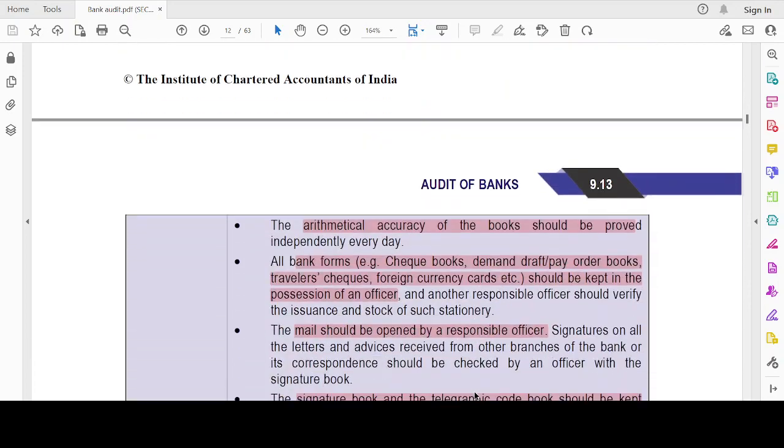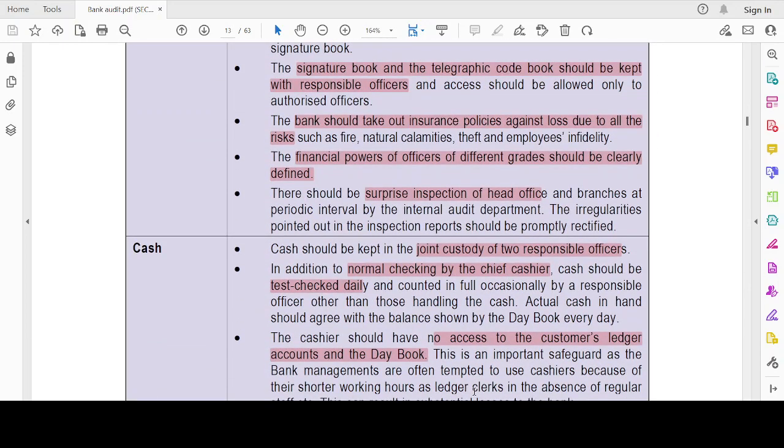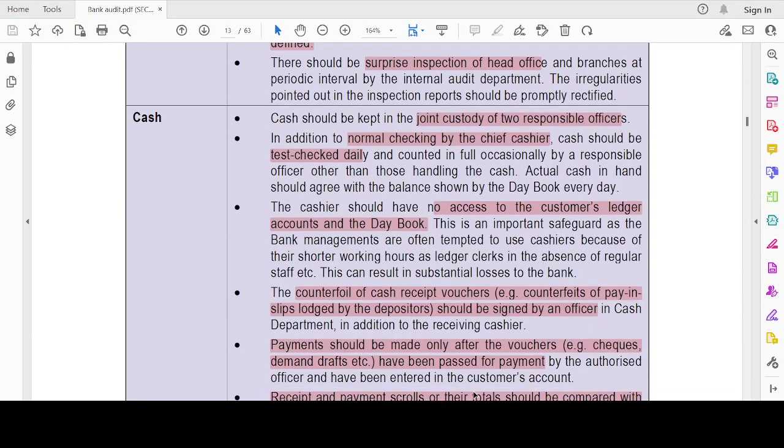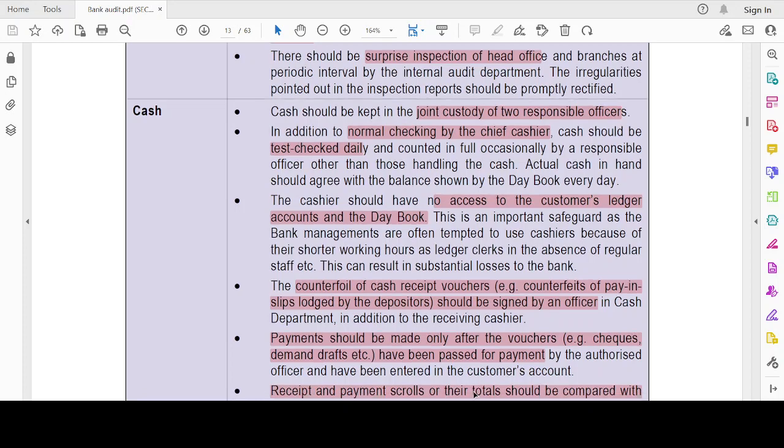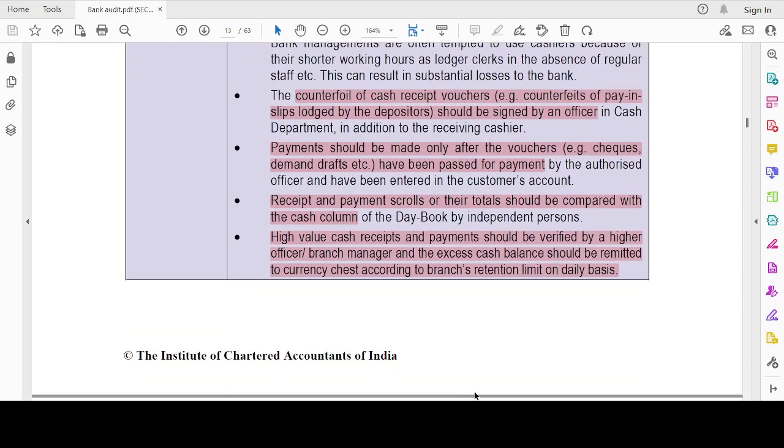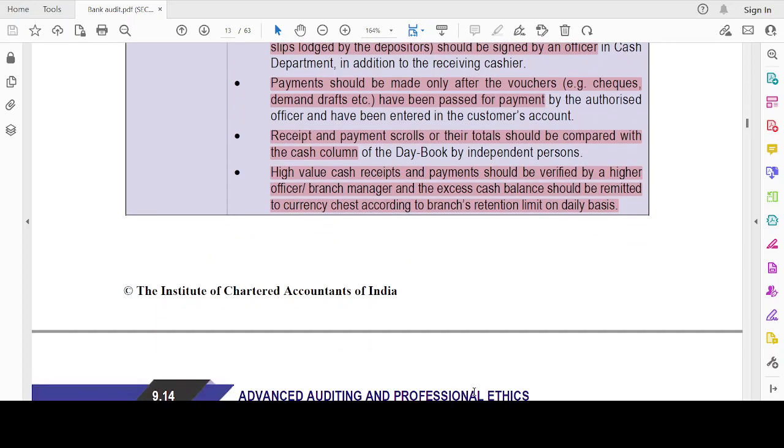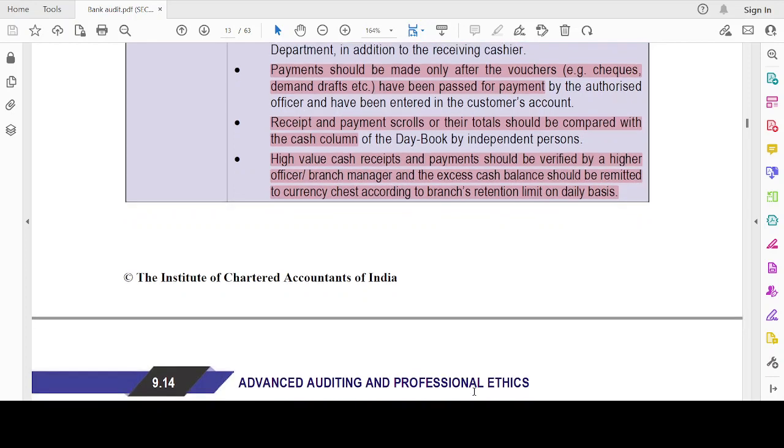Then the second point was with respect to cash: joint custody should be there. Normal daily checking should be there. Physical verification of cash should be done, and it should agree with the books. Okay. No access should be there to the cash except for the authorized person. Counterfoil should be signed by an officer. Okay. Payment should be made only after the voucher is duly authorized. Then receipts and payments totals should match, and what I'm writing in the book should match with the cash. And then high value should be verified by the branch manager or an assigned officer.